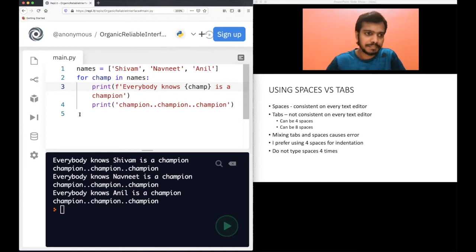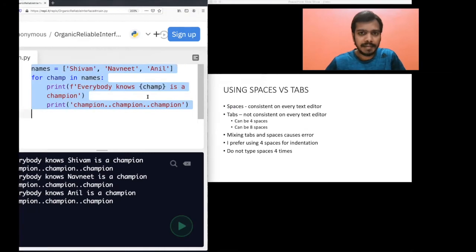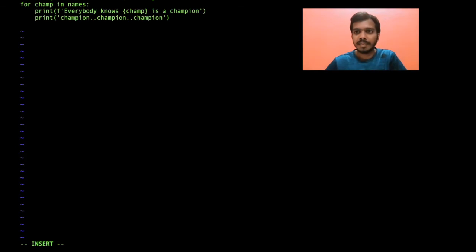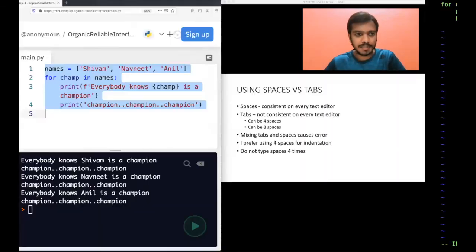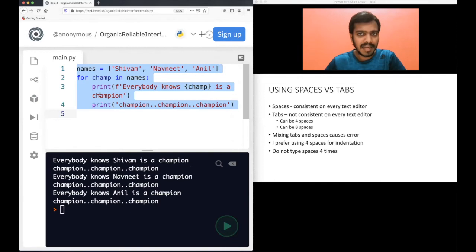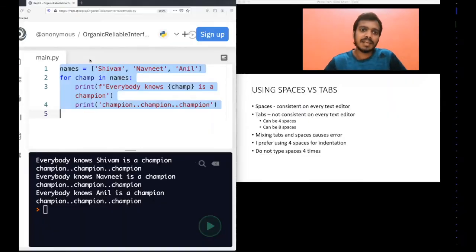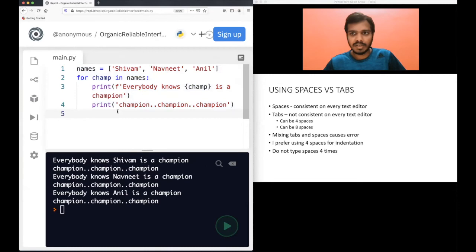So let me do this. Let me write 1, 2, 3, 4 spaces, 1, 2, 3, 4 spaces, and copy this code again. Let me delete this code and paste the new code. Now you see, when I use 4 spaces in this code, I can see the 4 spaces here. I am not seeing 8 spaces here. In the case of tabs, it was 8 spaces. So remember this, the size of tab can vary on different editors. It can be 4 sometimes, it can be 2, it can be 8, it can be 16. So it is inconsistent.